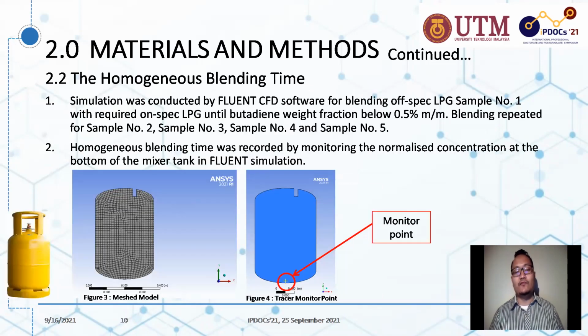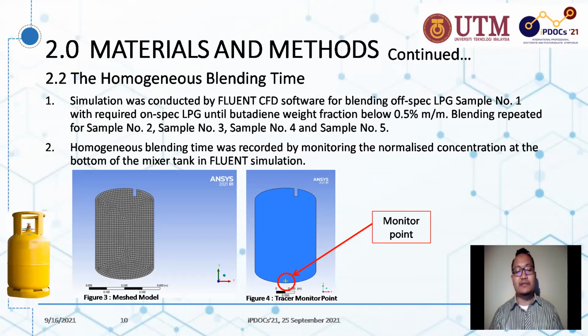The simulation was conducted with Fluent, one of the simulation software packages, for blending off-spec LPG sample number 1 with the required on-spec LPG, to bring the butadiene weight fraction below 0.5%. The blending procedure was repeated for sample number 2, sample number 3, sample number 4, and sample number 5. Homogeneous blending time was recorded by monitoring the normalized concentration at the bottom of the mixer tank in the Fluent simulation.